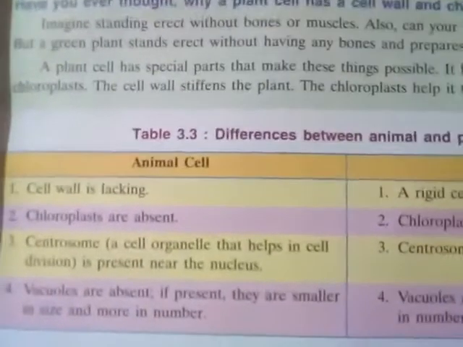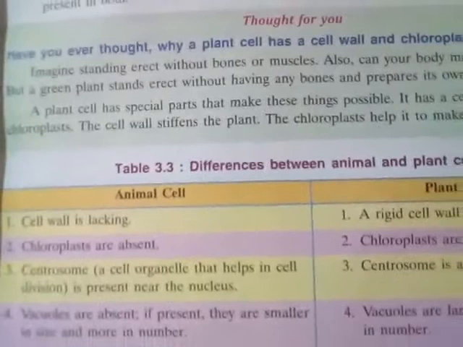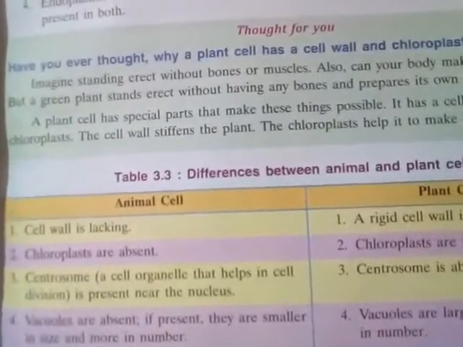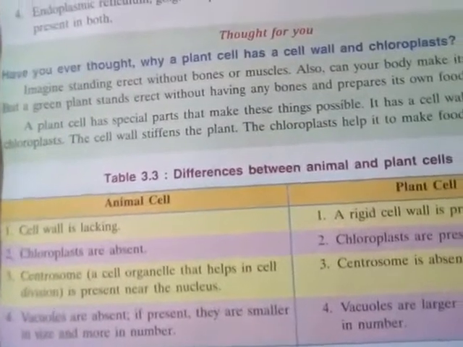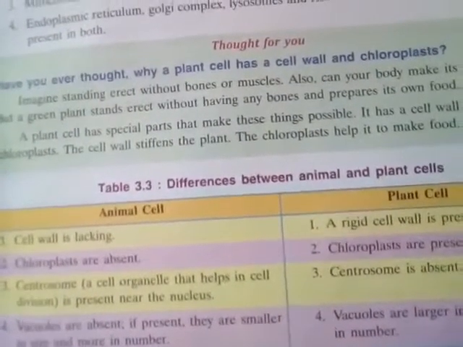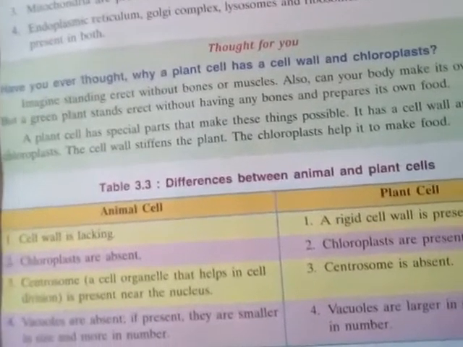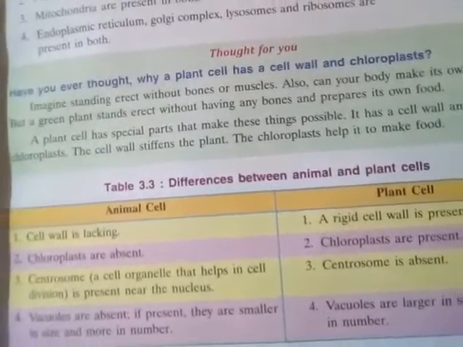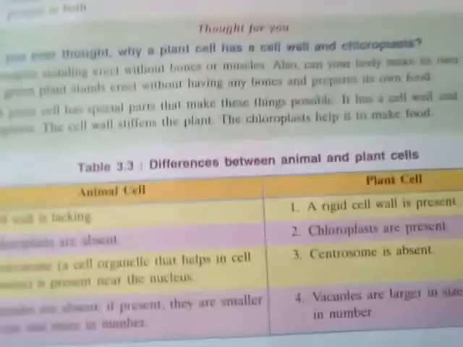Basically, the cell wall provides extra strength to the plant, but unfortunately it is absent in the animal cell, because in the animal cell only one membrane is present, that is your cell membrane, and no other membrane is present. In the plant cell, this cell membrane acts as a semi permeable membrane,